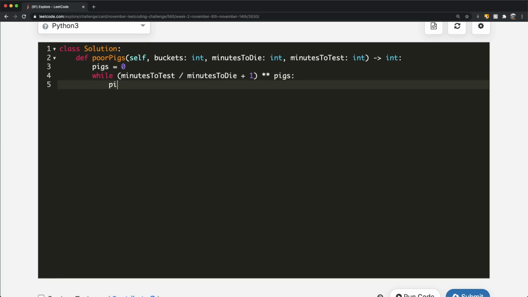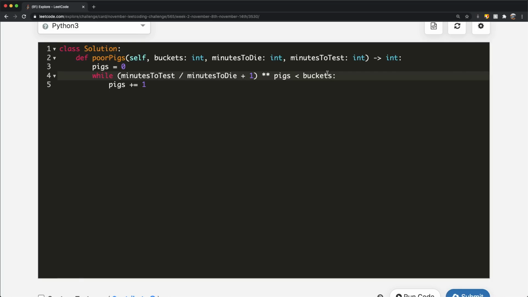Each time, we increase the number of pigs, so then we have 5 to the power of 1, which gives us a total of 5 buckets. We keep doing this until this value is no longer less than the number of buckets we have. The second this value becomes greater than or equal to the number of buckets, we're not going to go inside of this loop.